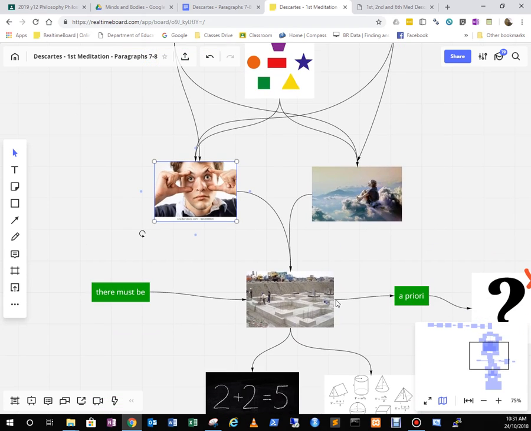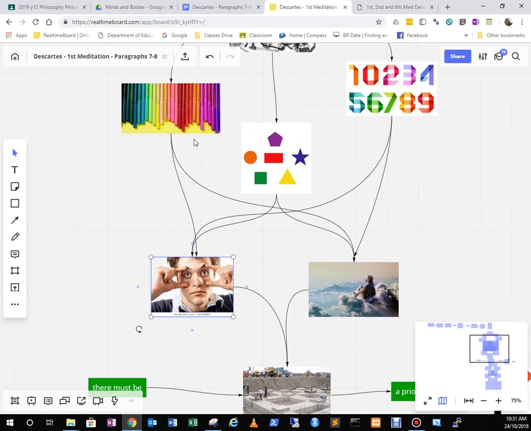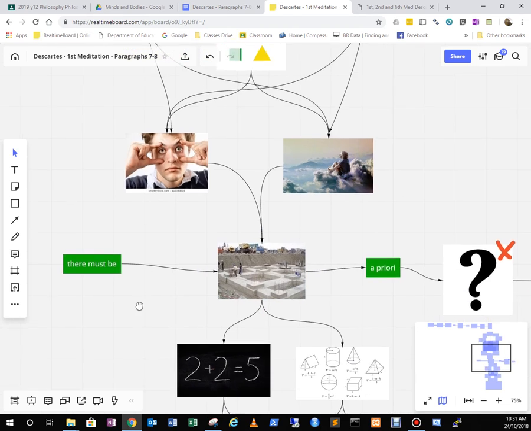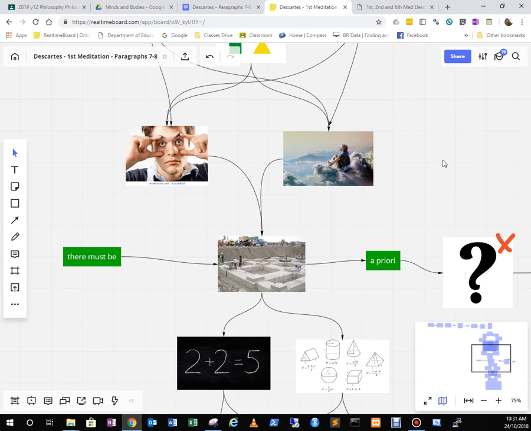So perhaps these things, which we could argue are some kind of a priori, or these things hint at an a priori, are the foundations for some kind of first principle, some kind of first truth. So what he argues is, from a reflection about what dreams and the waking state have in common, maybe we can find that foundation stone. Take a note.